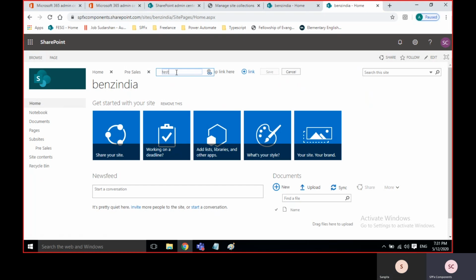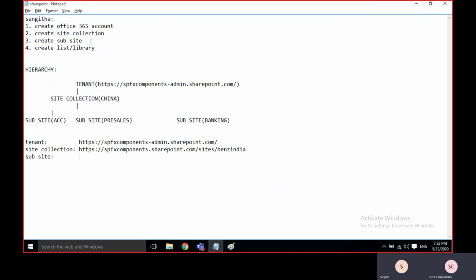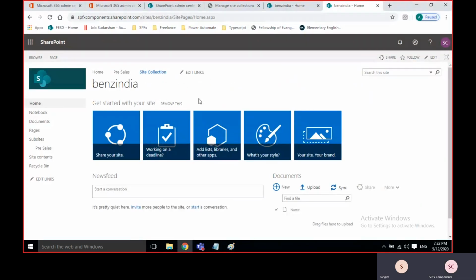You just need to save it. That's it. So this is one topic actually. We'll go one by one. Initially, this is today's session. Everything is like one session.